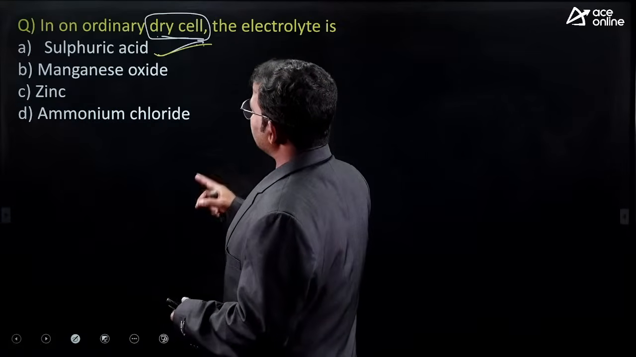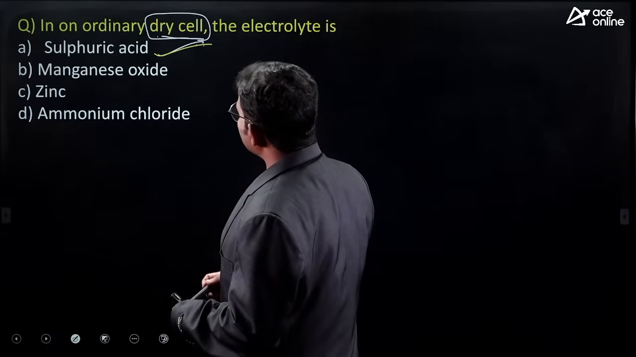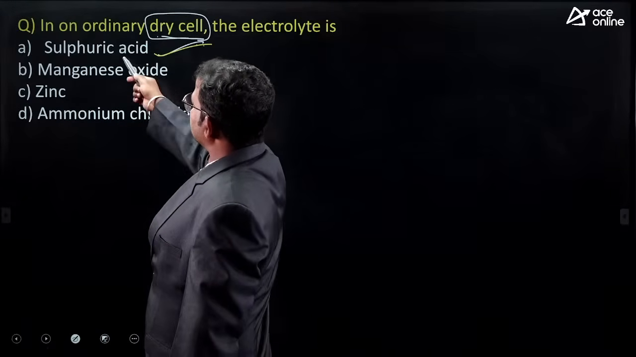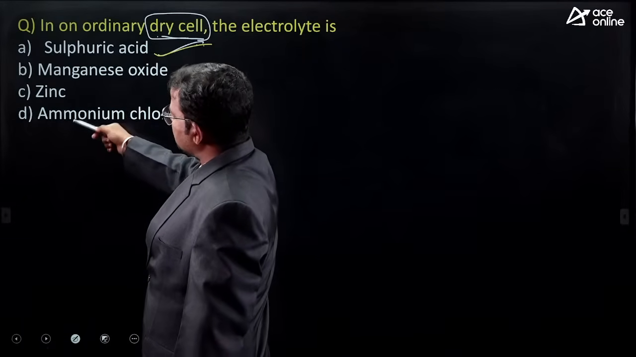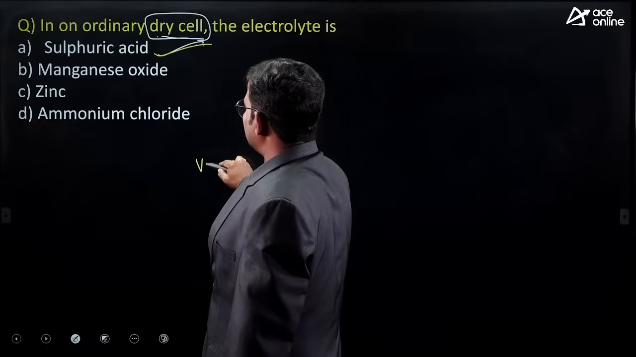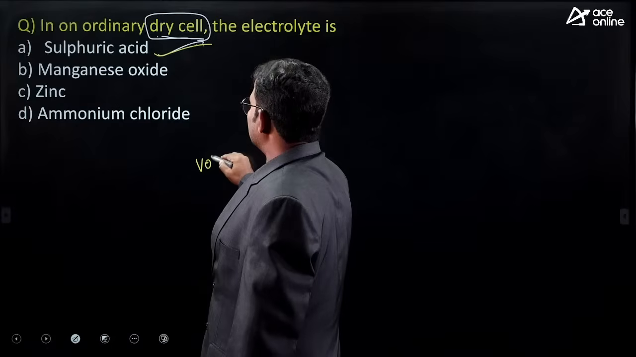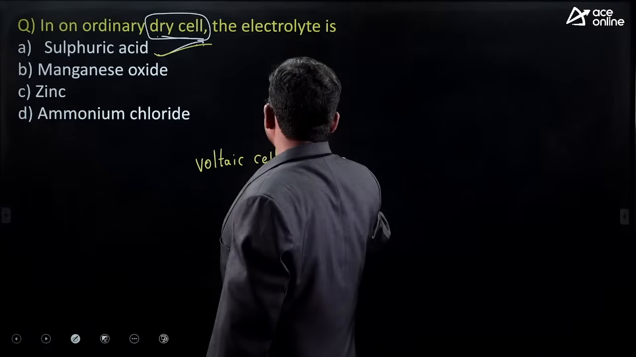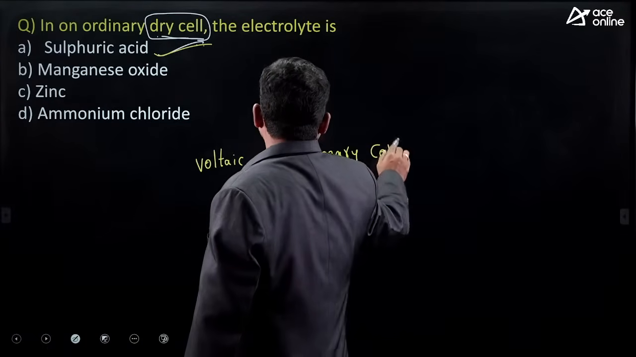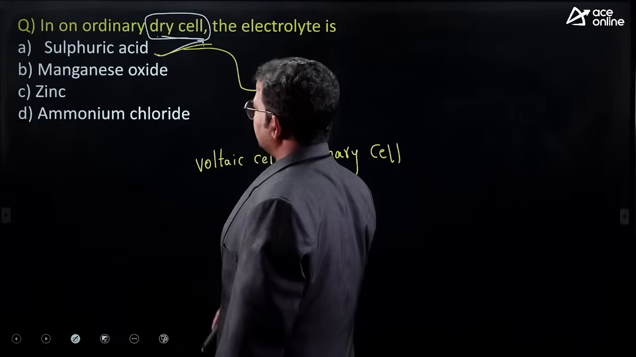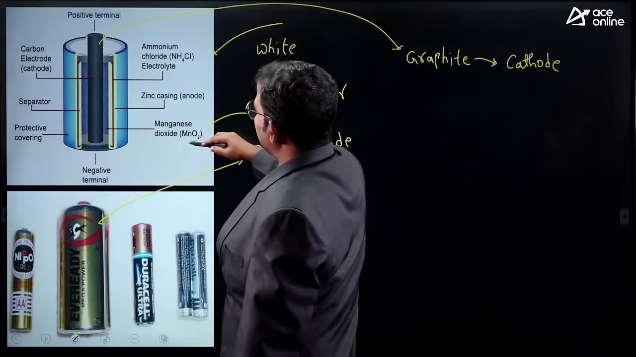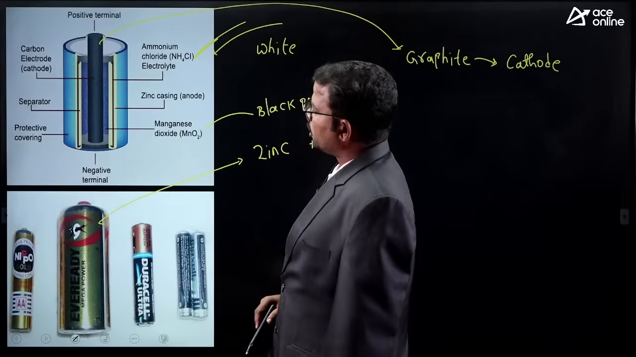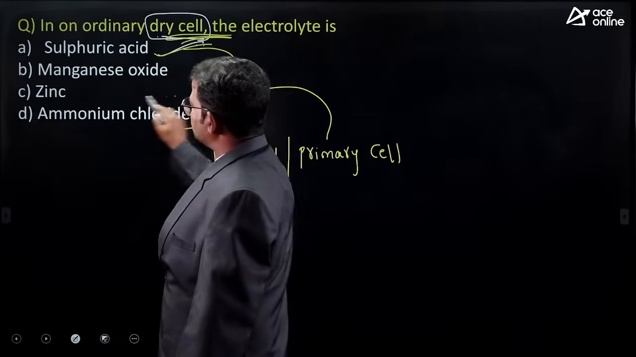Right, sorry guys, here they raised about ordinary dry cell. So in ordinary dry cell, what is the electrolyte? Sulfuric acid, manganese oxide, zinc, ammonium chloride. If you consider voltaic cell or Volta cell, this is the primary cell. In primary cell, what is the electrolyte? Mostly sulfuric acid. But they raised about dry cell. So in dry cell, which one is treated as the electrolyte? Here it is, ammonium chloride. That's why here the correct option is option D only.